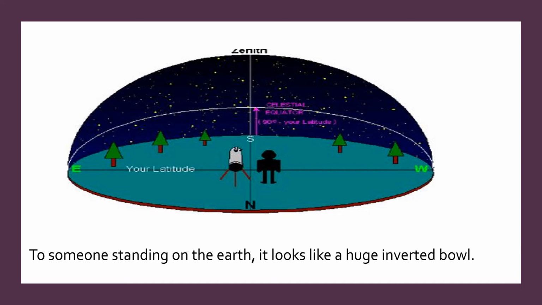Children, when you stand on the earth and you look above, this is what the sky would look like. It would look like an inverted bowl. You know what is inverted? A bowl that is turned upside down is called inverted. So let's read the line. To someone standing on the earth, the sky looks like a huge inverted bowl. Let's repeat. To someone standing on the earth, the sky looks like a huge inverted bowl.